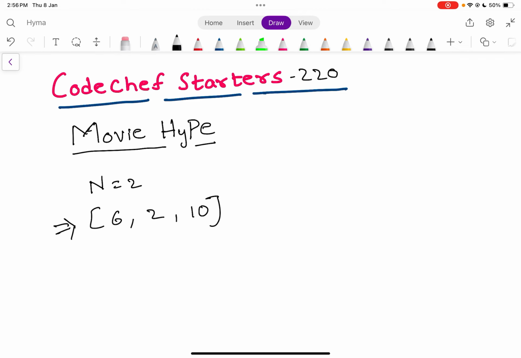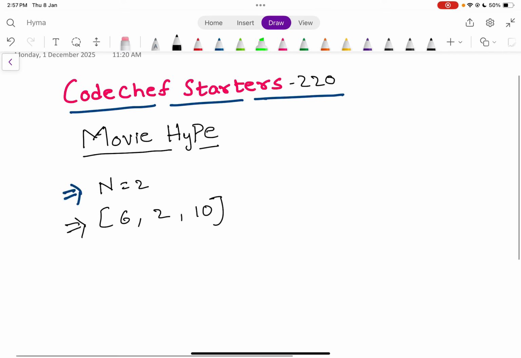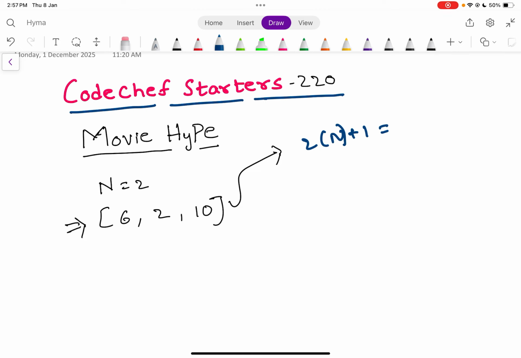Let's understand the problem. We are in a movie theater with 2N+1 seats, and among the odd positions of those seats we have hype values of the people sitting there. Visually, we have 2 times N plus 1 seats, that means 5 seats: 1, 2, 3, 4, 5.